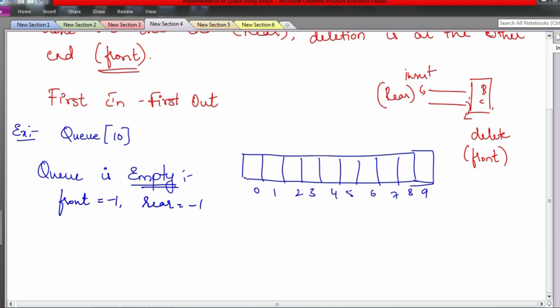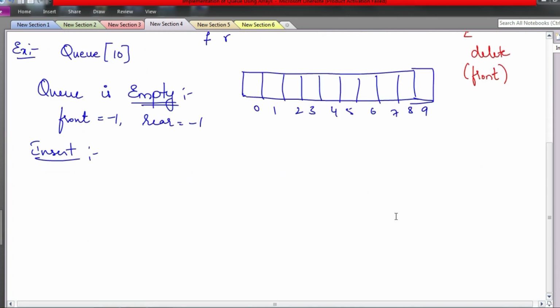Now whenever we want to insert an element, what do we need to check? We have to check whether the queue is full. How to check whether the queue is full? The queue is full when rear is 9, right? So initially front and rear are both -1, and then I will insert one element. I will write the queue full condition later.